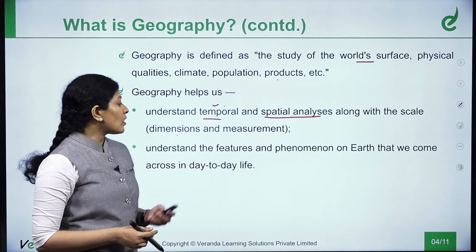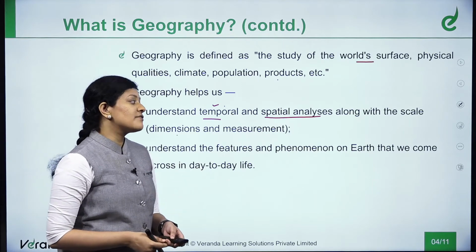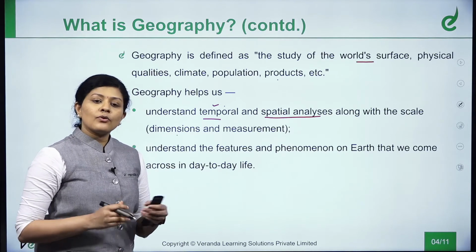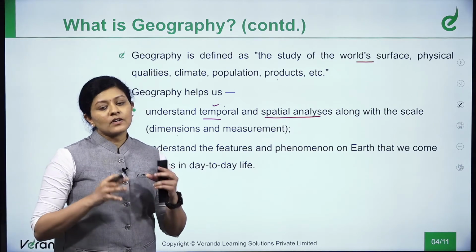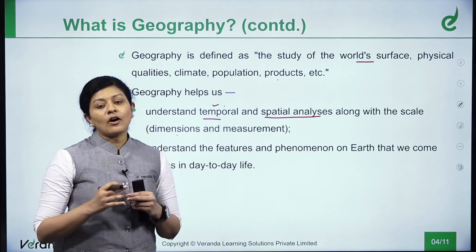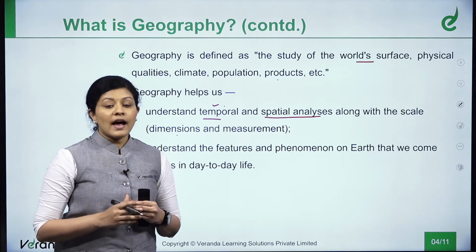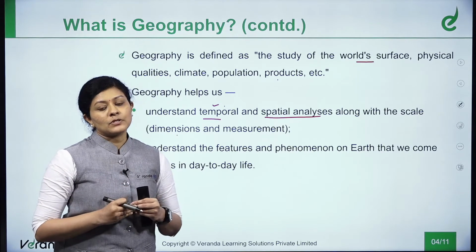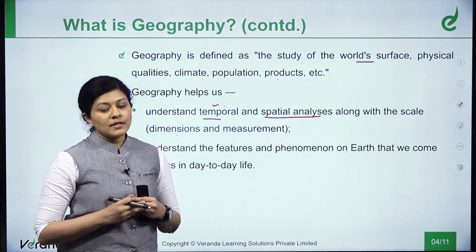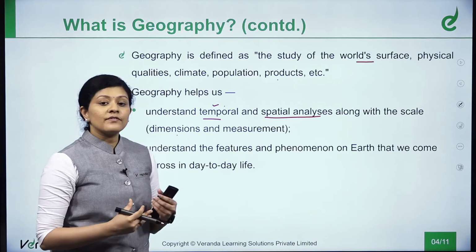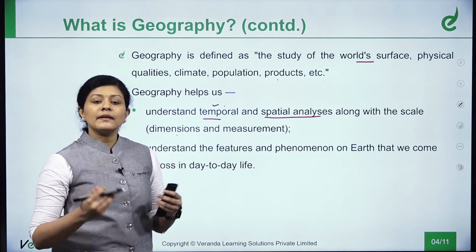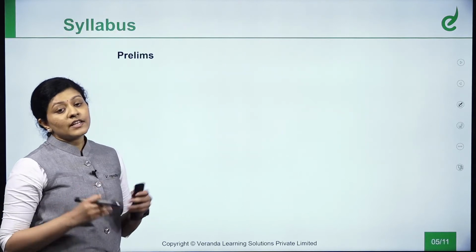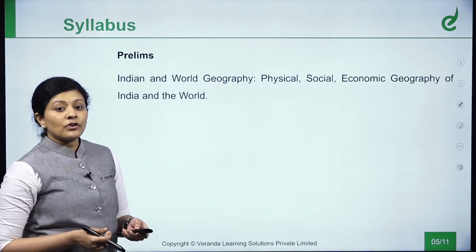And it also helps us to understand the features and phenomena on the earth that we come across in our day-to-day life. We all know this concept, that is, if it is a hot sunny day, it will be very hot until maybe 2 o'clock or 3 o'clock. After 4 o'clock, we will be having heavy rain. We know this phenomenon happens. What is the reason behind this phenomenon? These day-to-day phenomena will be dealt with in this subject so that you have a better understanding about the world we live in. So these are the definitions and forms of geography.